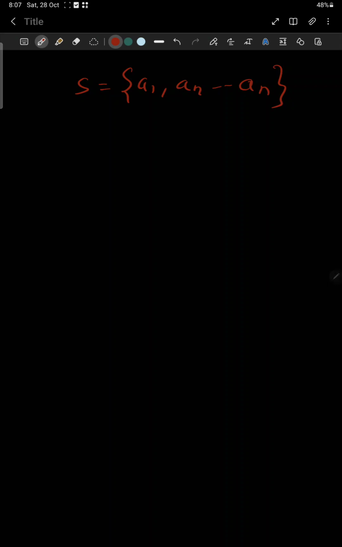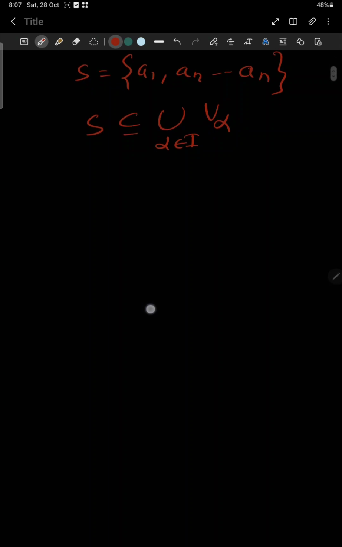What is the meaning of a compact set? The standard definition of a compact set is that every open cover, V alpha for alpha belonging to I, where the V alphas are open sets, has a finite subcover. No doubt this open cover has a finite subcover, because S is a subset of the union of V alpha and S contains a finite number of points a1, a2, ..., an.